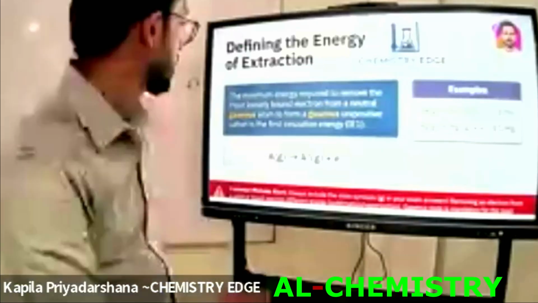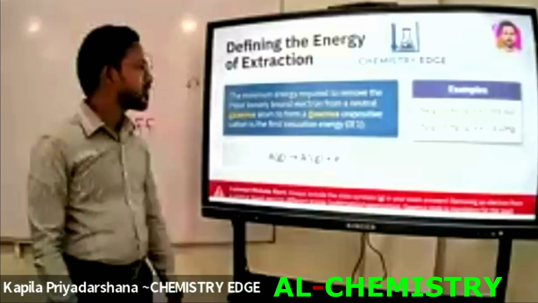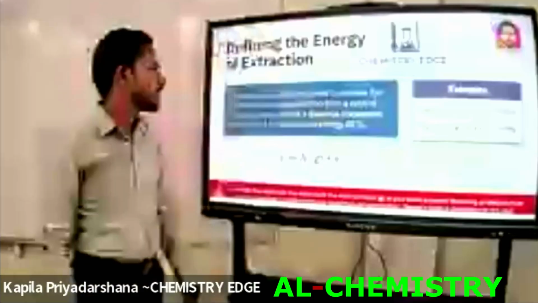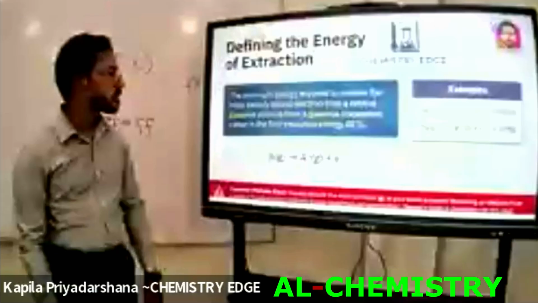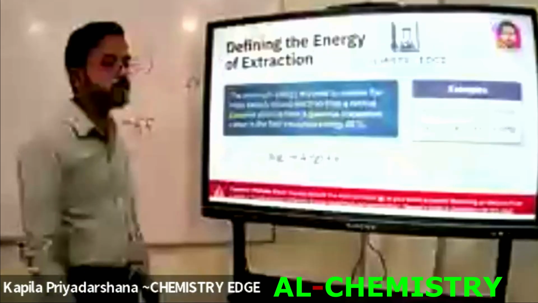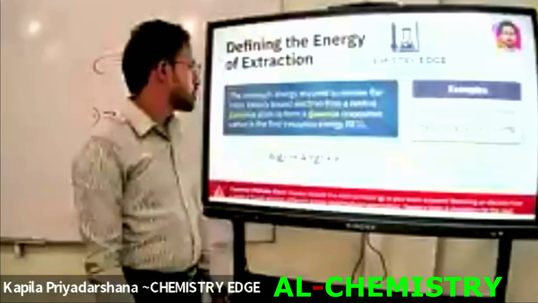The minimum energy required to remove the most loosely bound electron from a neutral gaseous atom